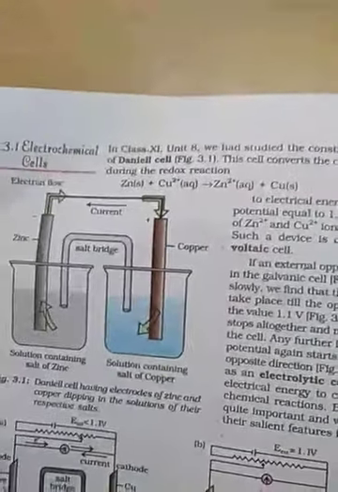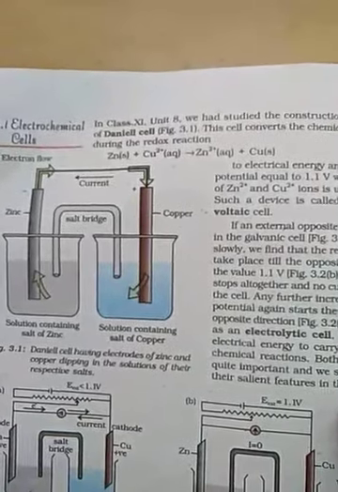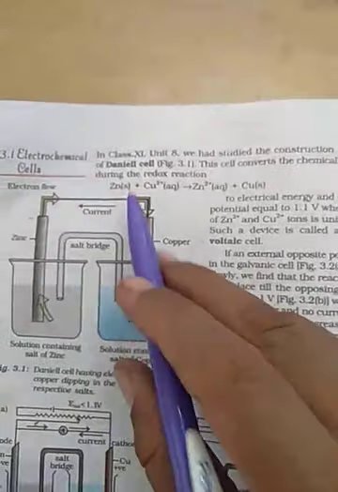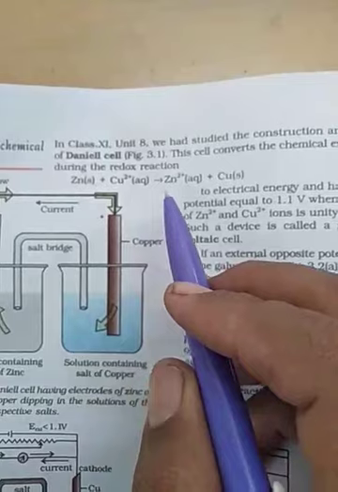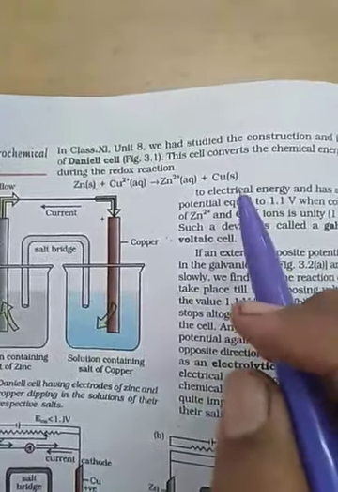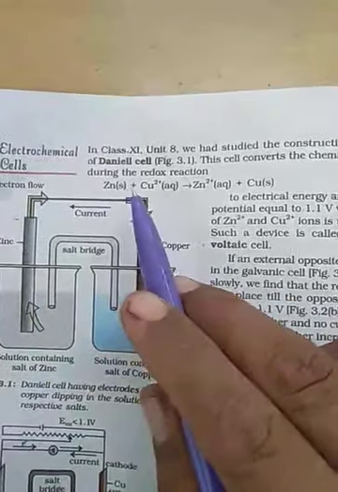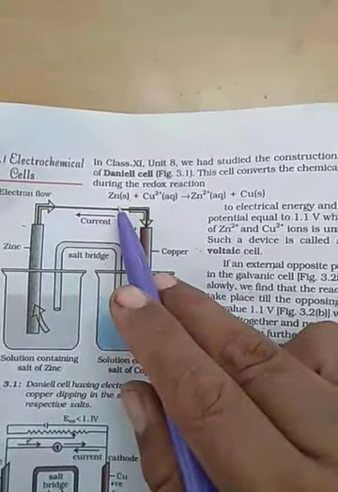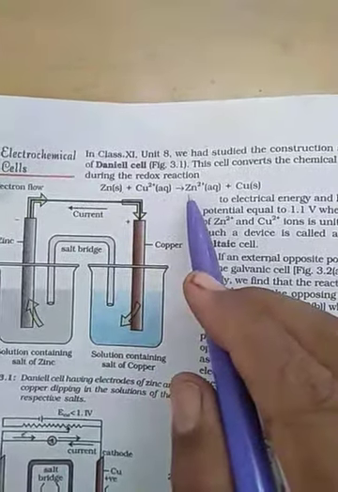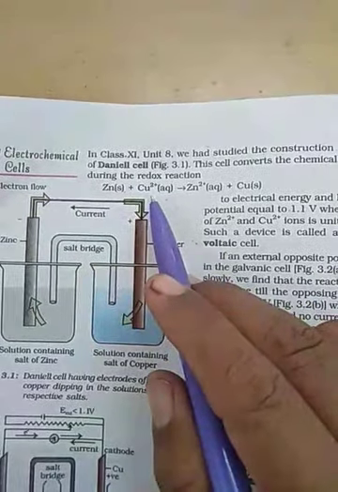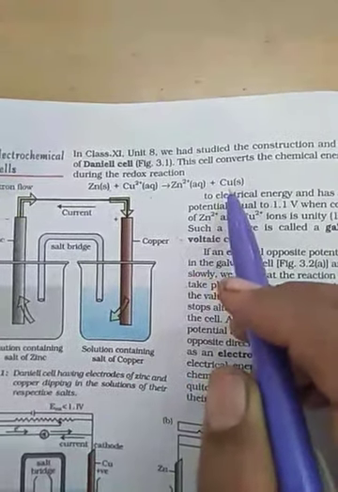Now what is the redox reaction? Losing and gaining of electrons. So here, Zn(s) plus Cu2+(aq) gives Zn2+(aq) plus Cu(s). S means solid, aqueous means liquid. Zinc loses 2 electrons, and Cu2+ will gain them and become stable copper.